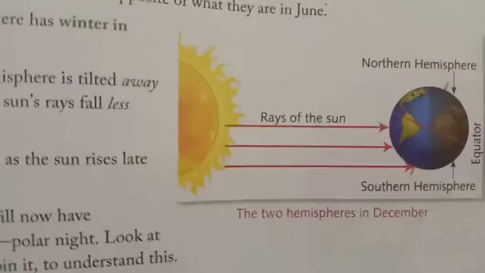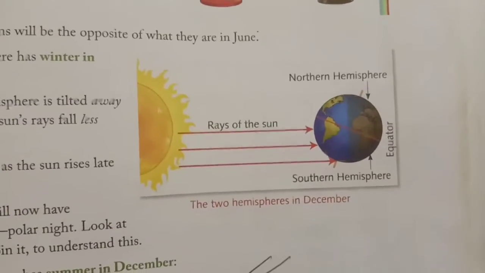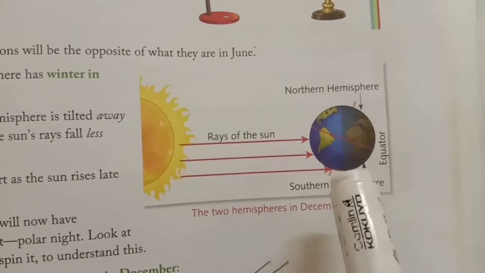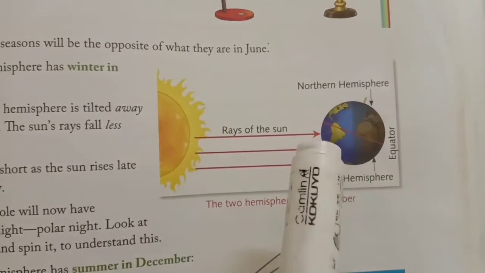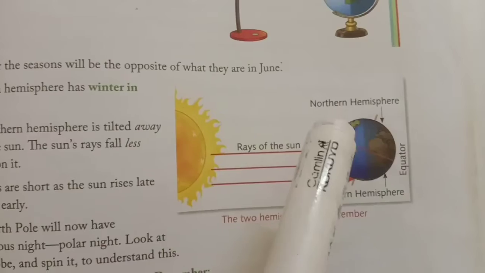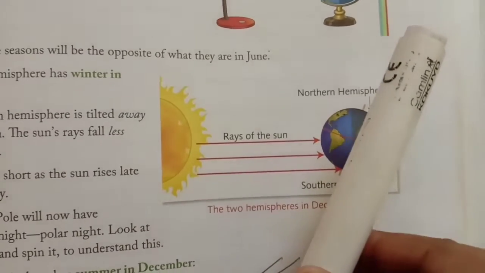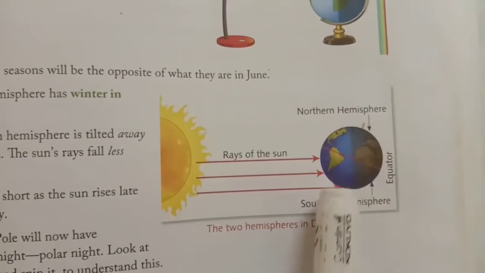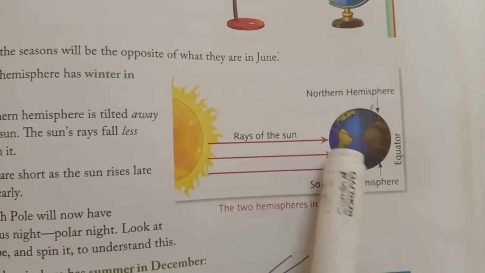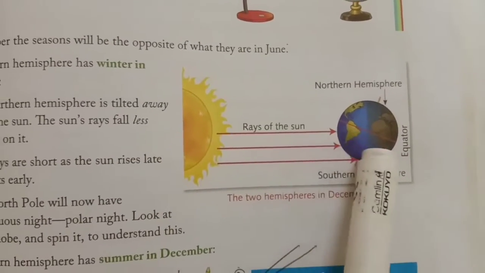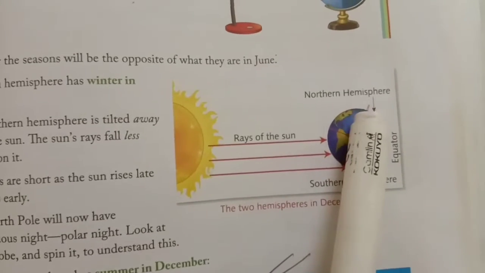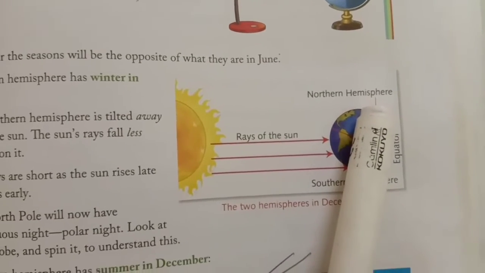And at the opposite side, if you just look at this picture, you can see the southern hemisphere now is tilting towards the Sun, and you can see that the Earth is tilting like that. So here this place is getting the sun rays, and here this place is getting fewer sun rays.